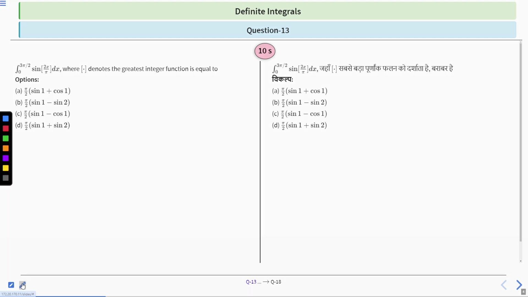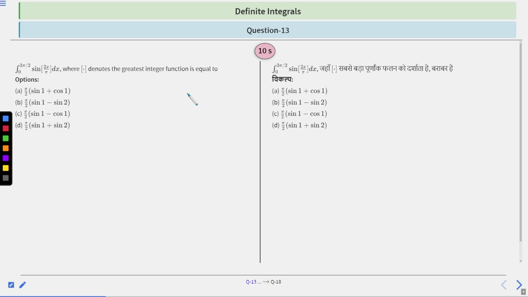So let's start with question number 13, which says: integration from 0 to 3π/2 of sine of the greatest integer function of 2x/π dx, where this box denotes the greatest integer function, is equal to. So the hint of this question will be C.